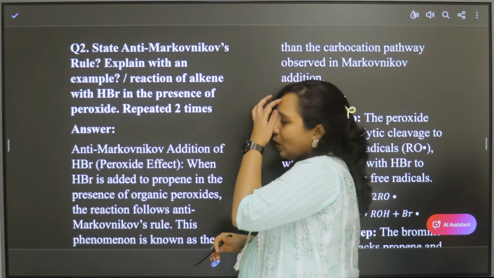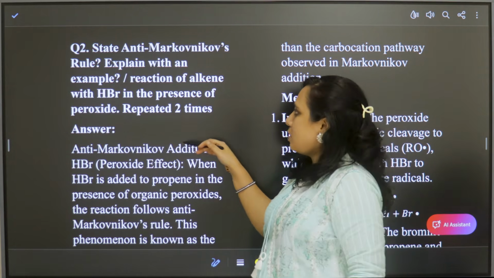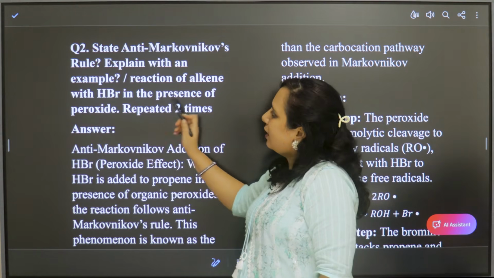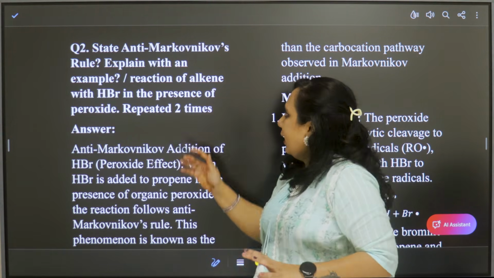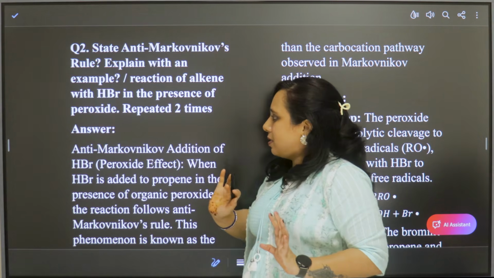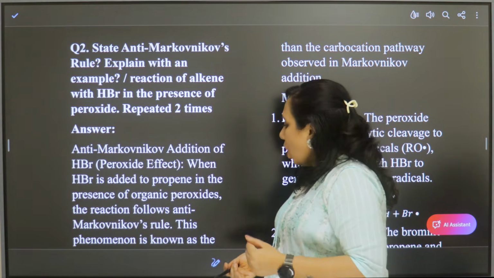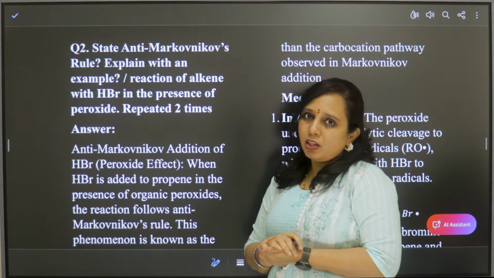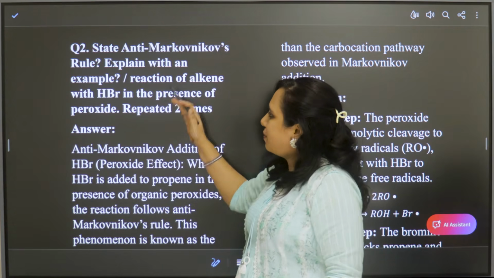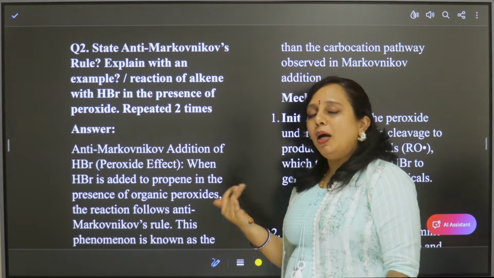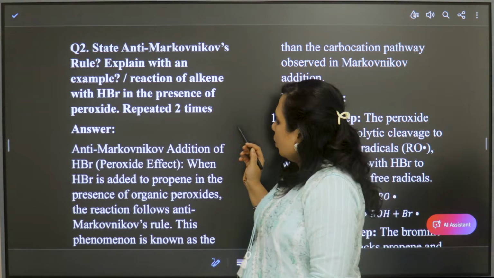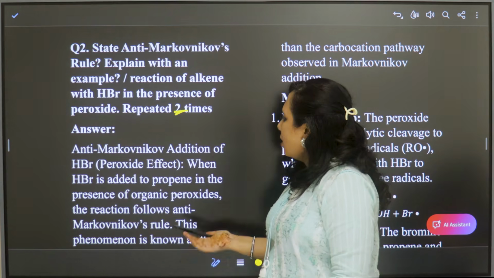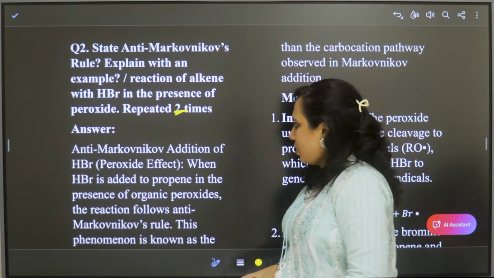Anti-Markovnikov's rule. So anti-Markovnikov's rule can also be asked as reaction of alkene with hydrogen bromide in the presence of peroxide. It can be asked like this or like this. Sometimes it is also asked as peroxide effect also or Kharasch effect also. So these are the common names that are given to anti-Markovnikov's rule. So this question is repeated 2 times in previous exams. So let us see what happens in the reaction.